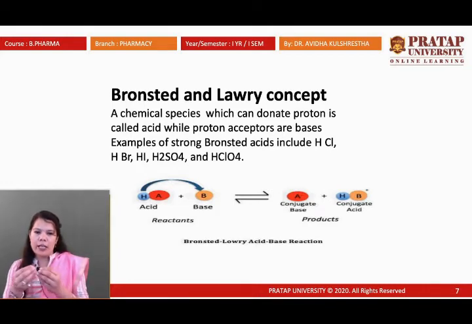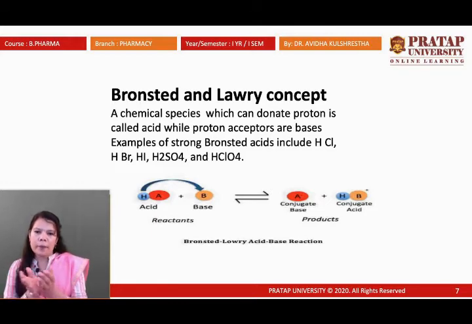When HCl dissociates, H plus ion is removed and Cl ion remains. Then Cl ion is the conjugate base, and the H plus ion which connects with any other base is called the conjugate acid. So HCl, HBr, HI, H2SO4.